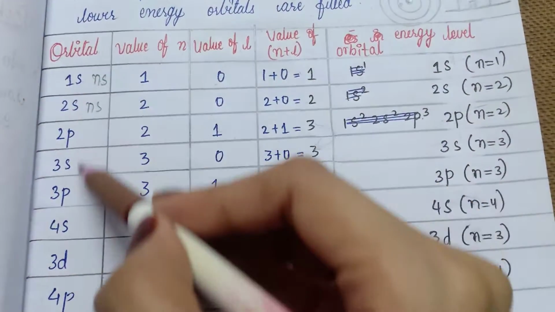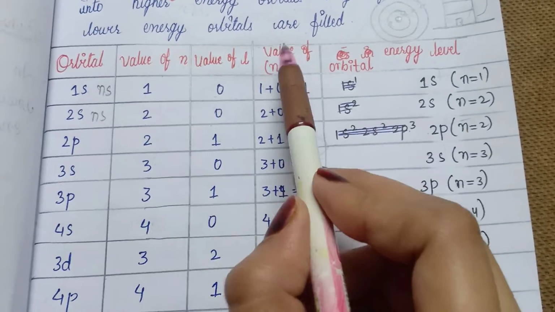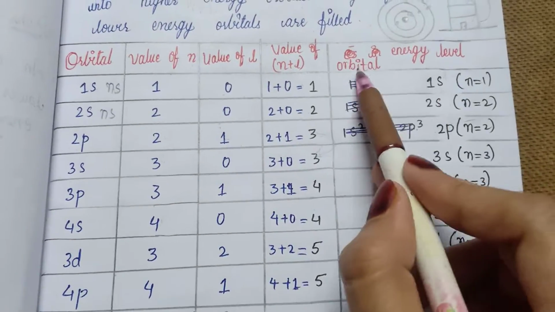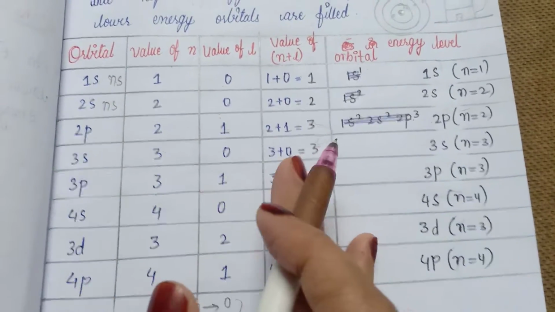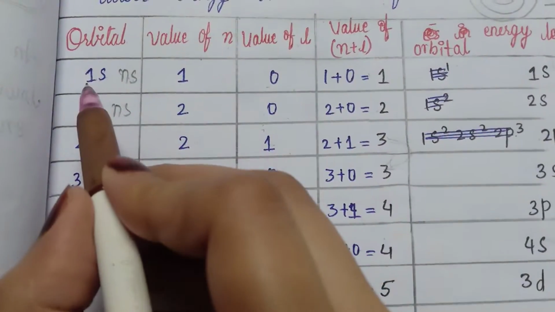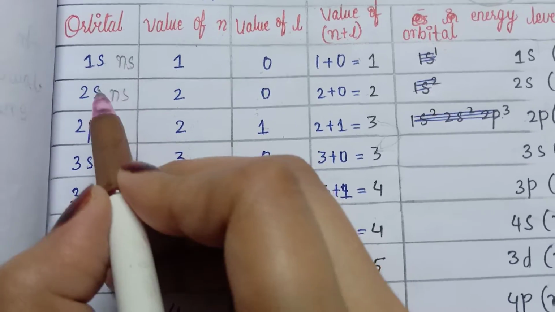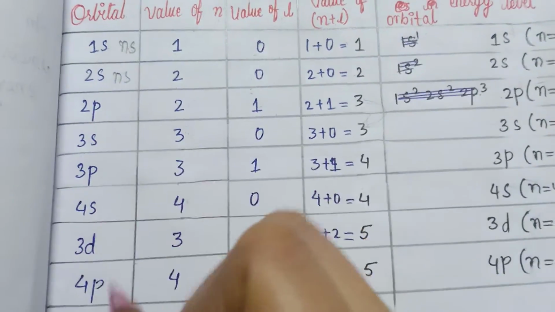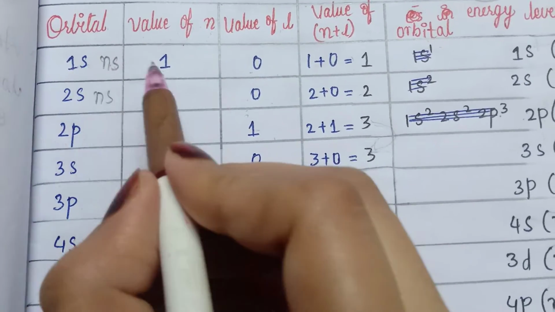So I have written the orbital names here, then the value of n, then the value of l, and then I have added the value of n plus l, which means we need to add both of these values. Then we find the orbital energy level with the help of these values. Firstly 1s, actually here it is ns. In place of n we have written 1, 2, 3, like this. So the value of n is 1.